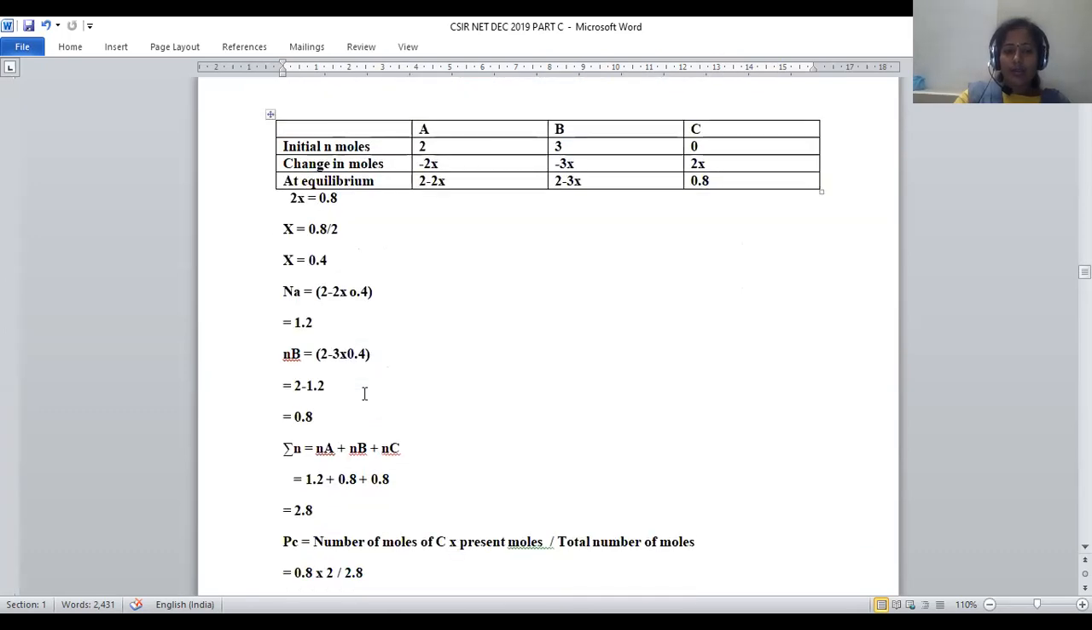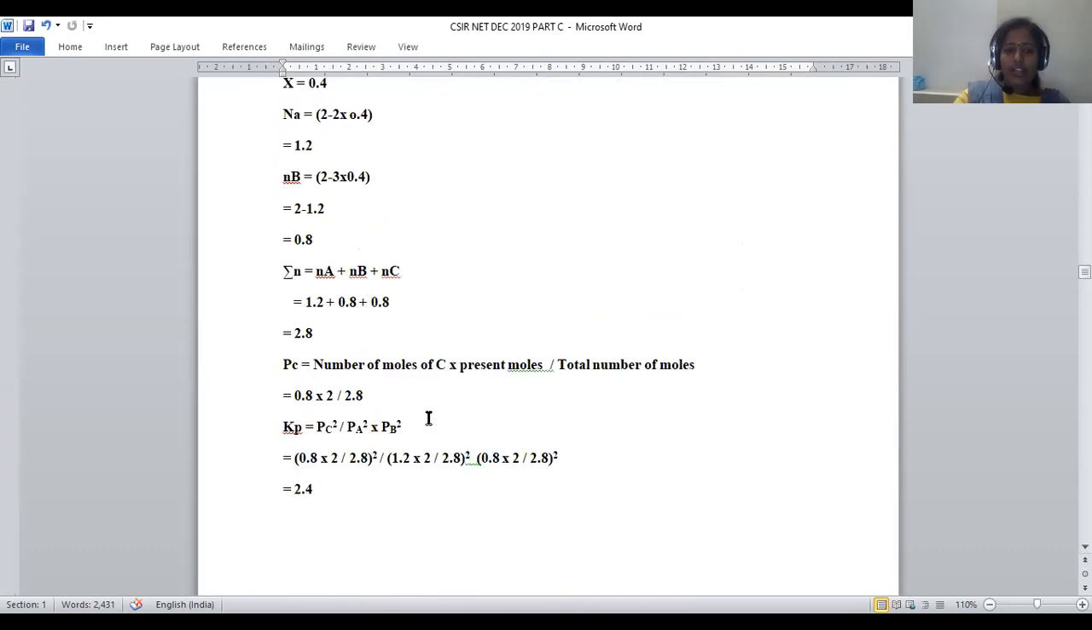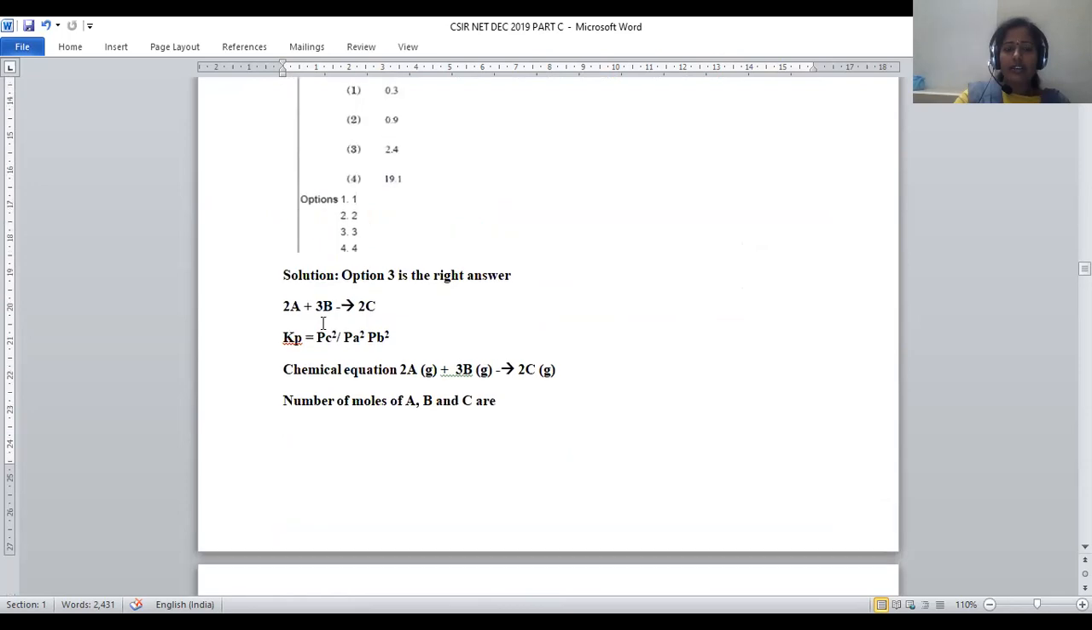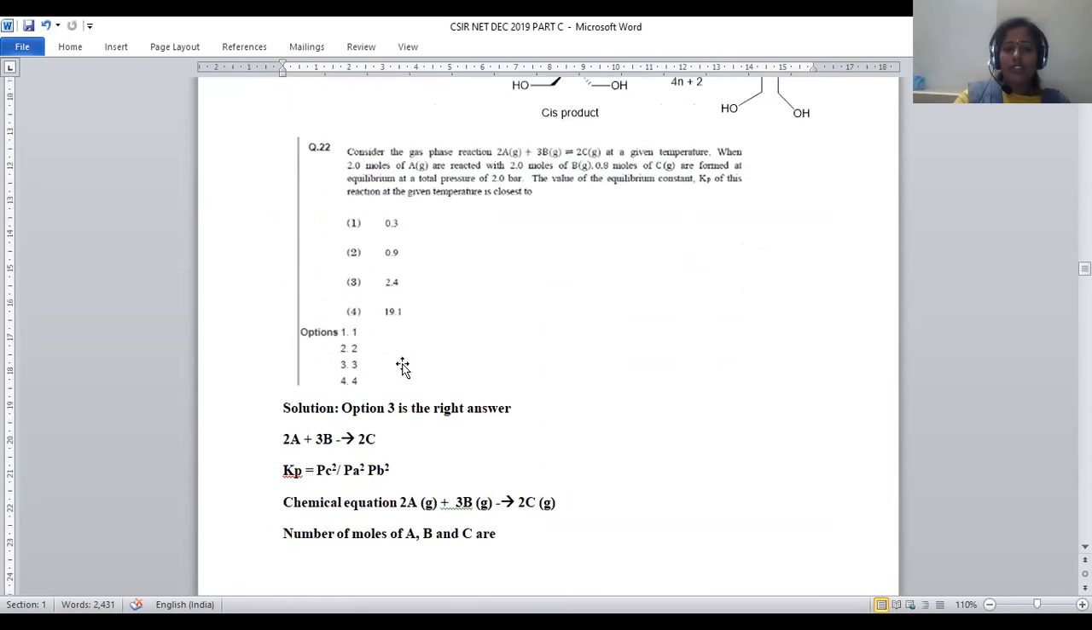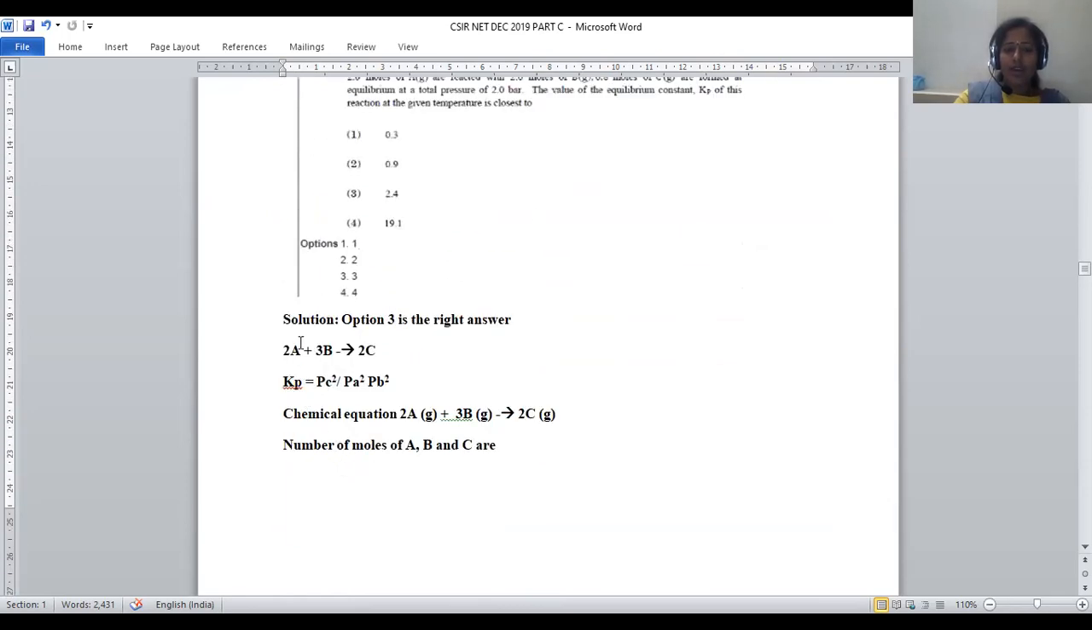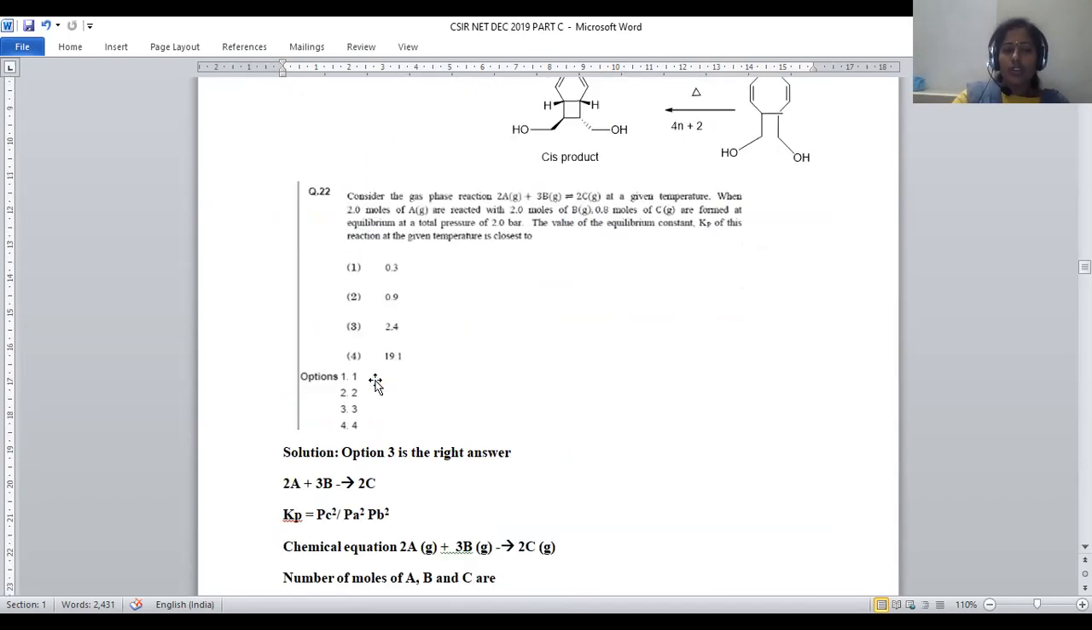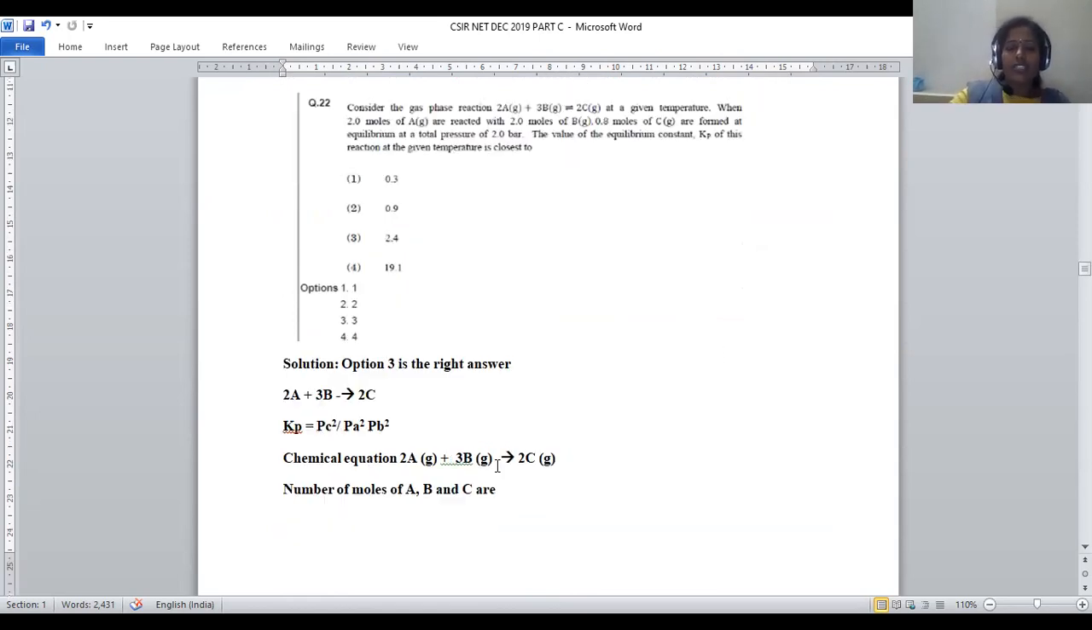So Pa square into Pb square was taken here. In order to do this, first we have to go with its formula: 2A plus 3B gives rise to 2C. Here pressure terms are given, so in terms of pressure, we are going to predict the equilibrium constant value.